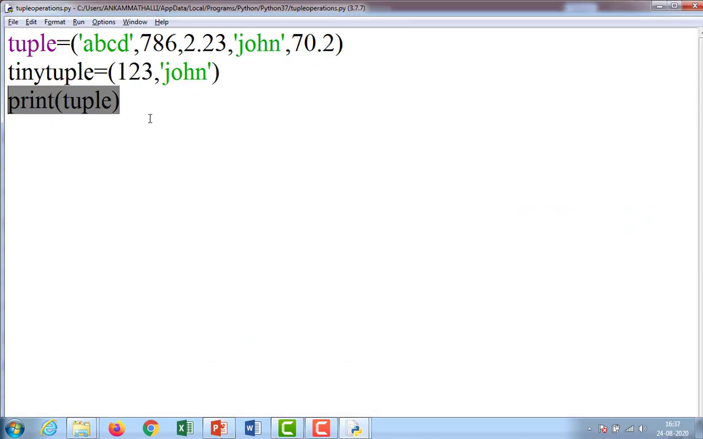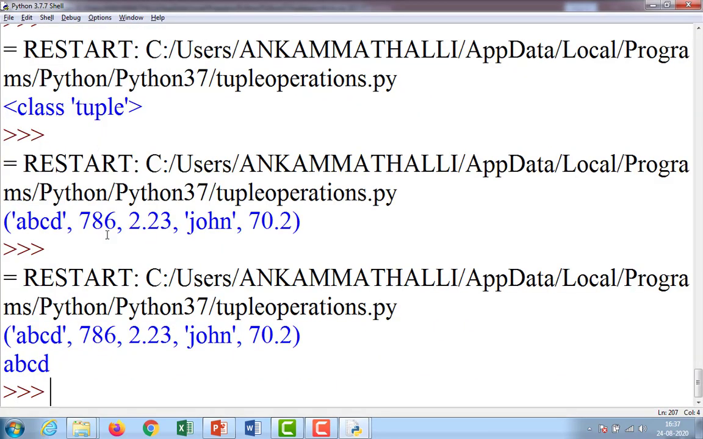If I want to display the first item in the tuple, then what I will do, print tuple of 0. It is going to display only the first element.